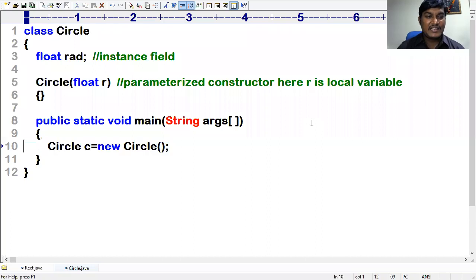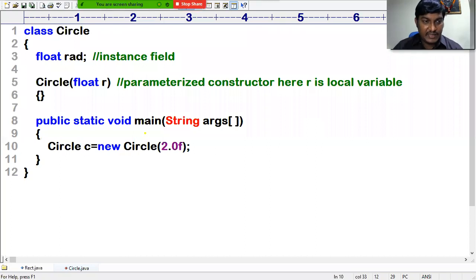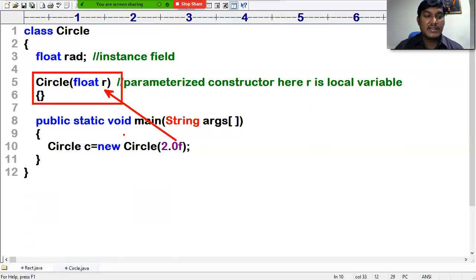Guys, it's very easy. So now I'm passing something like 2.0f. Now you can observe this. Then what happens ultimately? The 2.0f is assigned to R. Now, whatever constructor is defined in the class and the constructor which you are calling, if both are the same, then it is valid, undoubtedly. But here this 2.0f is taken into R.